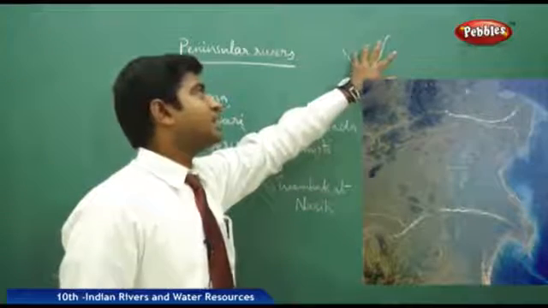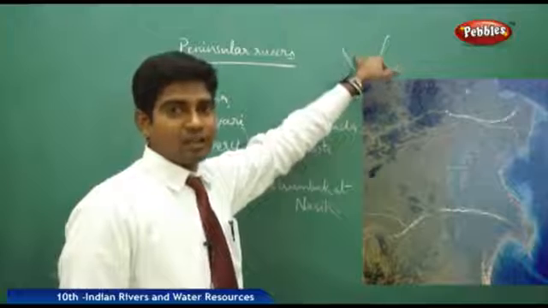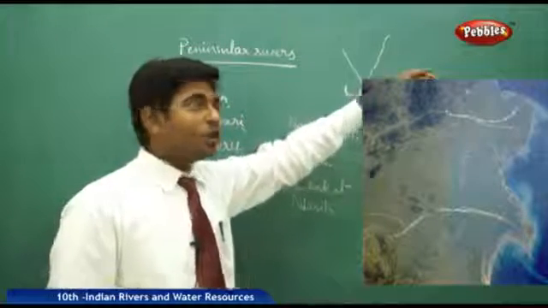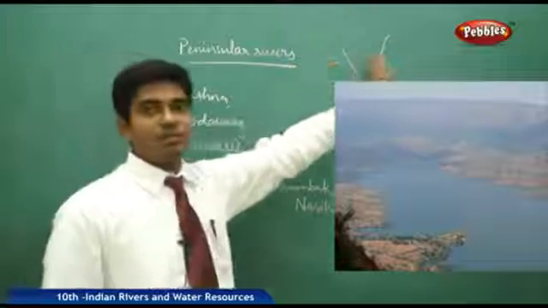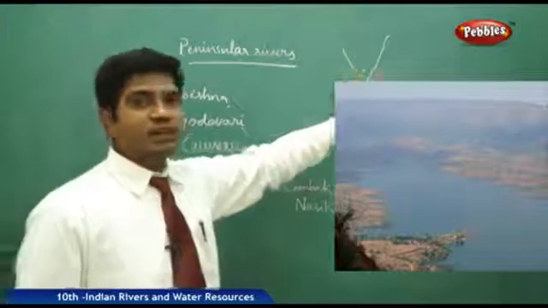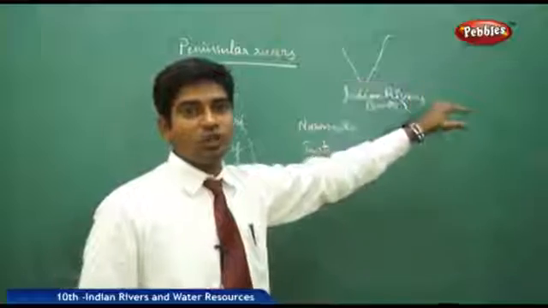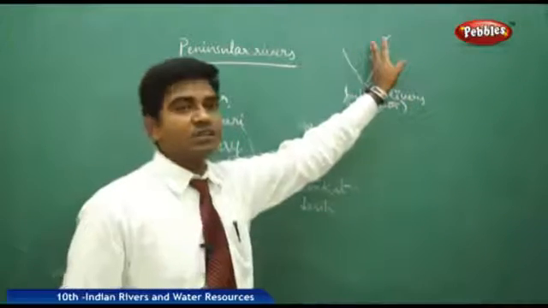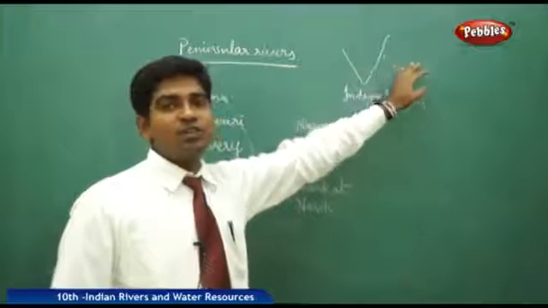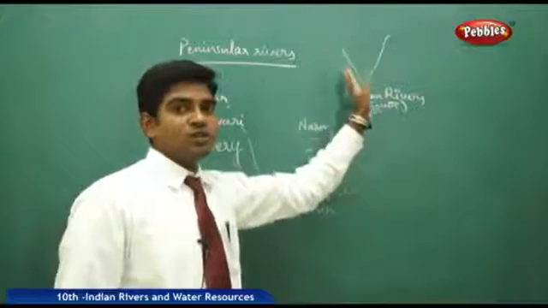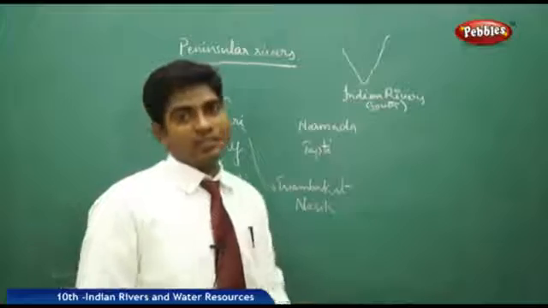Godavari starts its journey at Trayambak at Nasik in the Maharashtra region, flows towards Andhra and joins the Bay of Bengal. Even the Krishna starts in Maharashtra, flows towards Andhra and joins the Bay of Bengal. Kaveri originates in the Karnataka region, flows towards the Tamil Nadu borders and then falls into the Bay of Bengal. And Mahanadi starts from the Orissa region, flows eastward and falls into the Bay of Bengal. Only two rivers, Narmada and Tapati, flow westward and fall into the Arabian Sea.